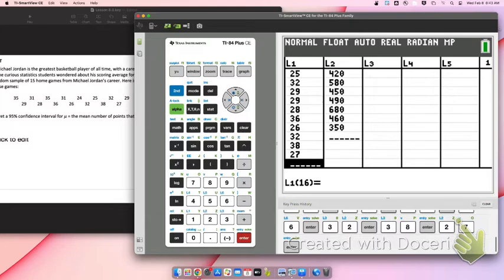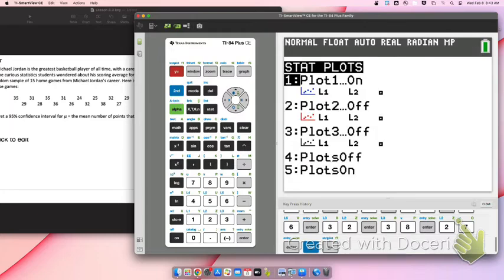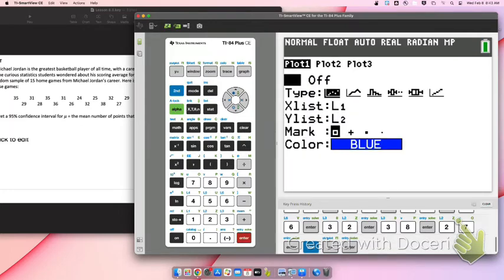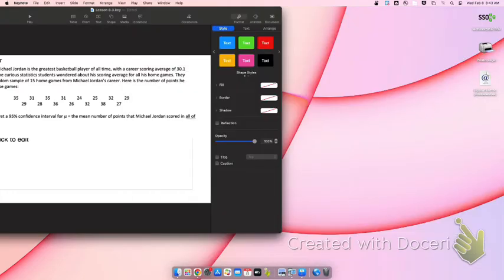You need to go to second y equals. Everybody go to second y equals. Does this look familiar? You need to go to plot 1, so hit enter on plot 1. Make sure it's turned on. Then you'll go down to type, and you want to select the box plot that has the outliers. So you have to go to the right and select the box plot that has the outliers showing. It's the 5th graph.